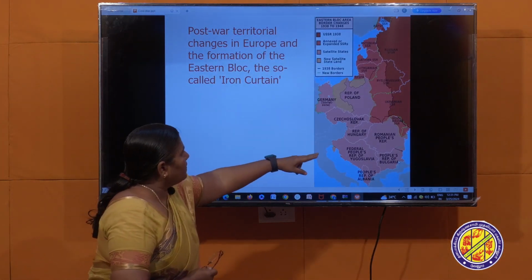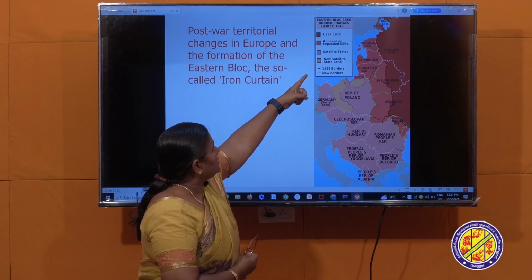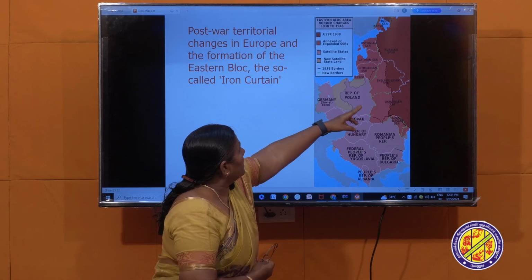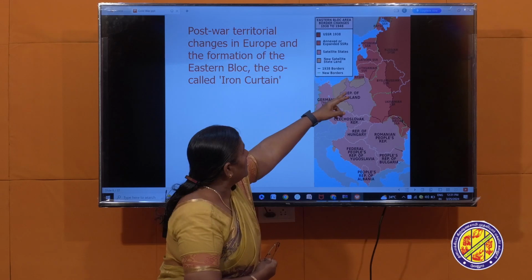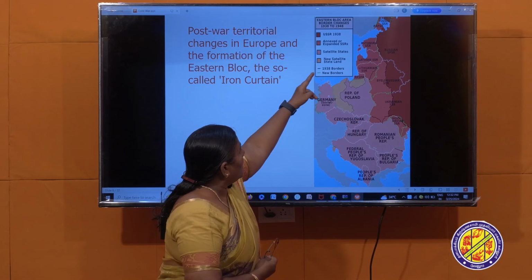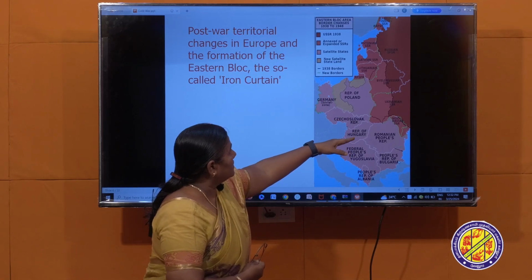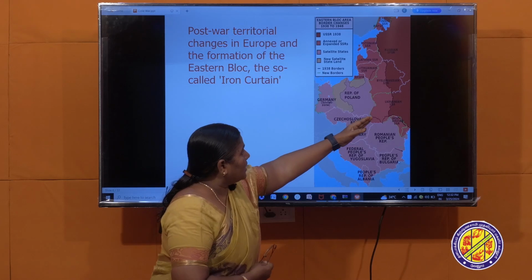Next one. These were the Eastern European countries. Here it is given, the USSR in 1938, and the areas annexed and expanded by the USSR. These were the places expanded by occupying them, and the other countries were under satellite control. Satellite means remote.